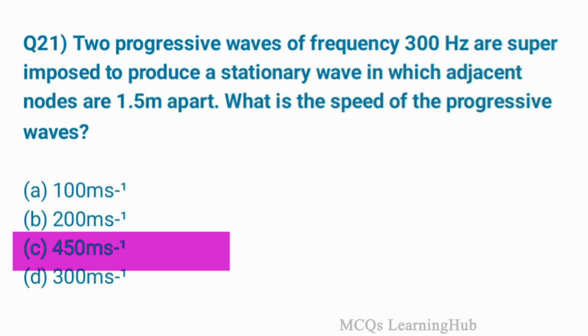Two progressive waves of frequency 300 Hz are superimposed to produce a stationary wave in which adjacent nodes are 1.5 meter apart. What is the speed of the progressive wave? Option C. 450 meter per second.